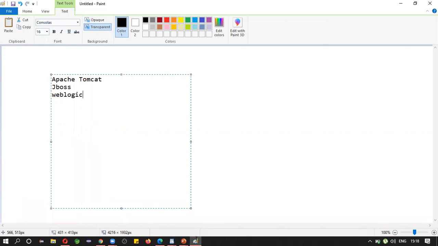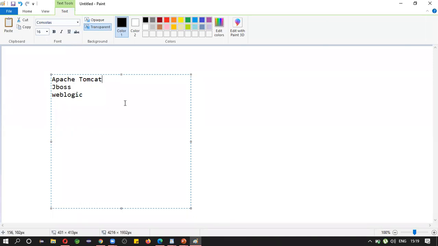I will show you in Eclipse even. These are from different vendors. Who is actually implementing servlets? We already said that servlets is a technology and a set of interfaces. Who is implementing those interfaces? Apache Tomcat, JBoss, WebLogic, and some more. These people are providing the implementation.